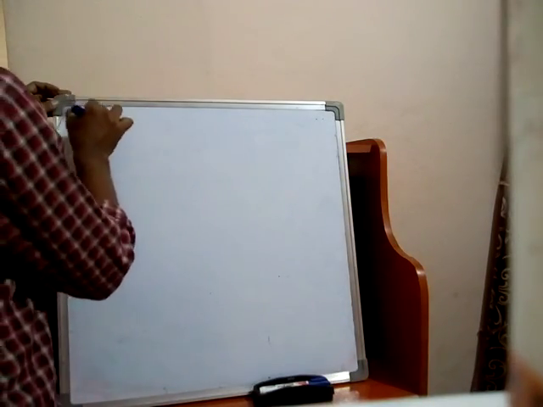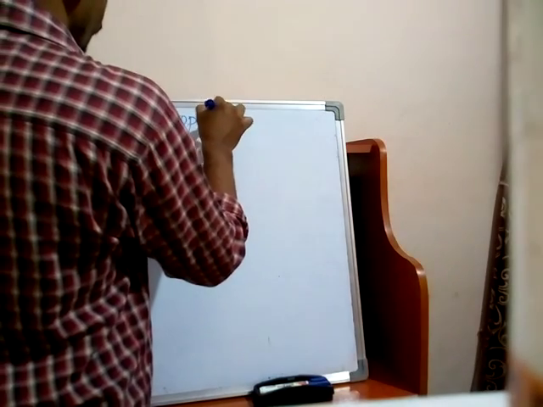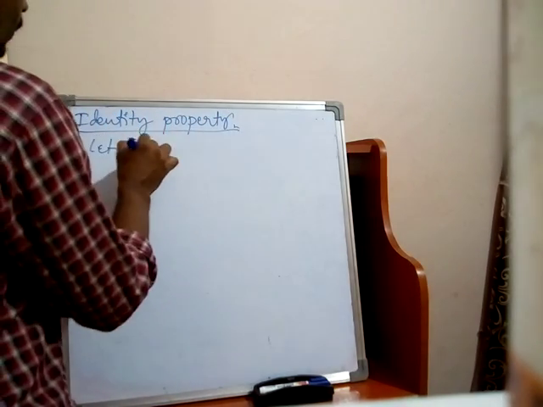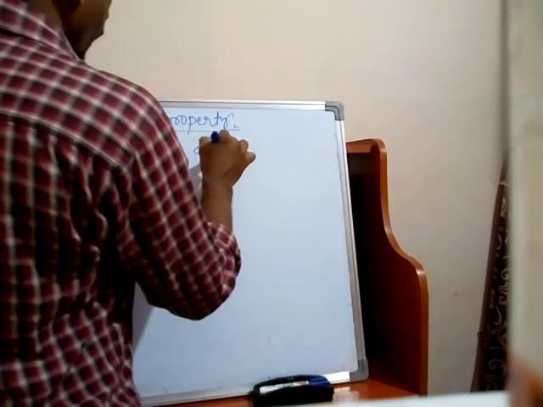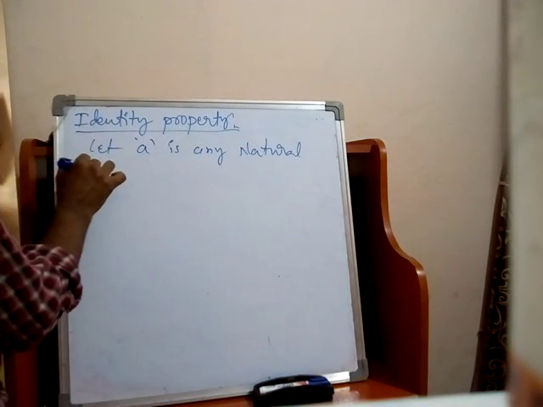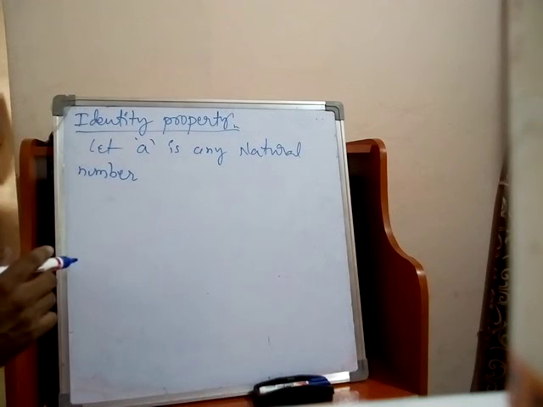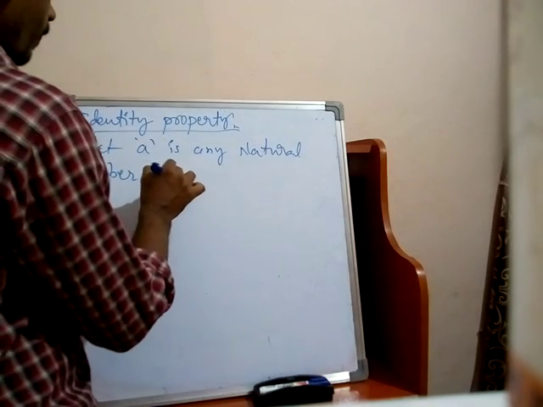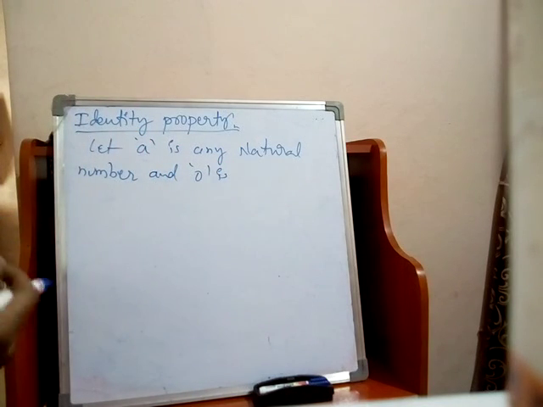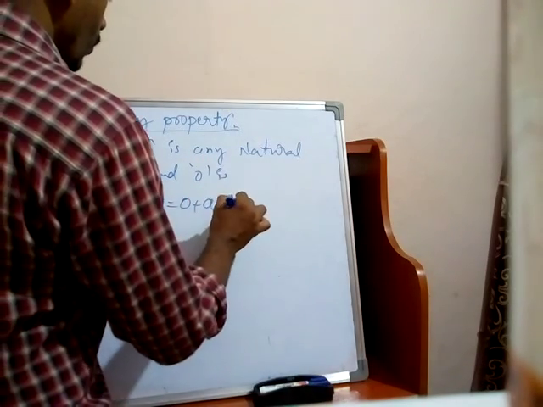Because let a be any natural number and 0 be another natural number, then a plus 0 is equal to 0 plus a is equal to a.